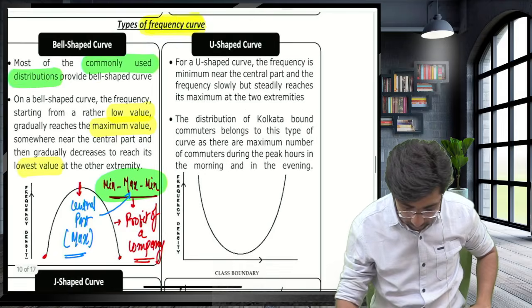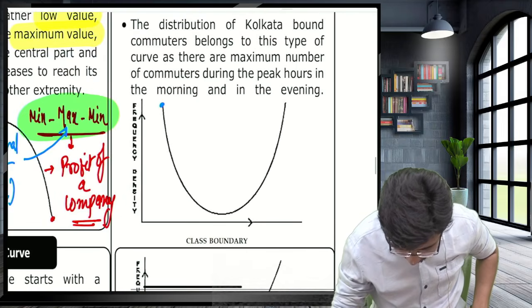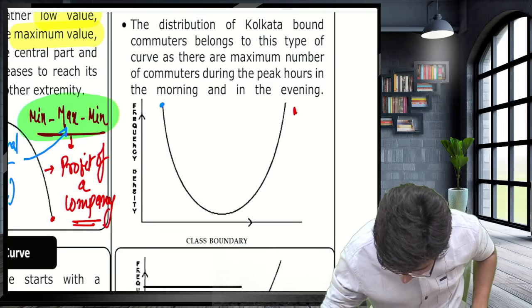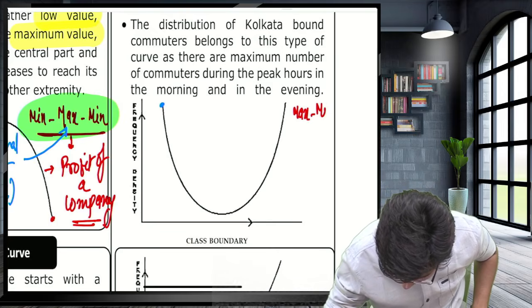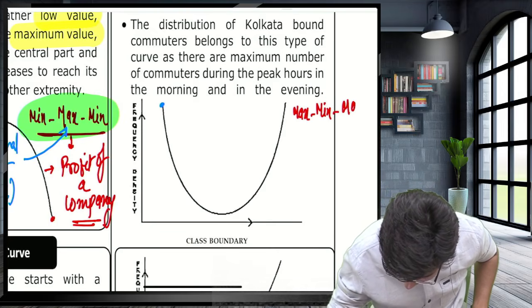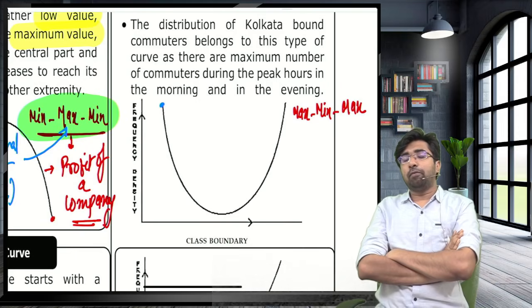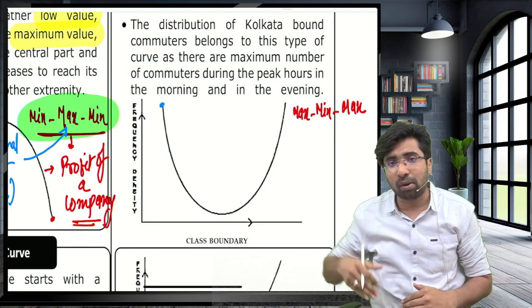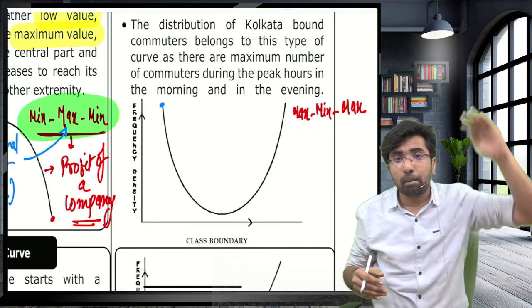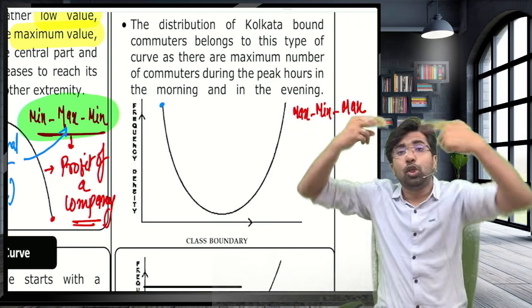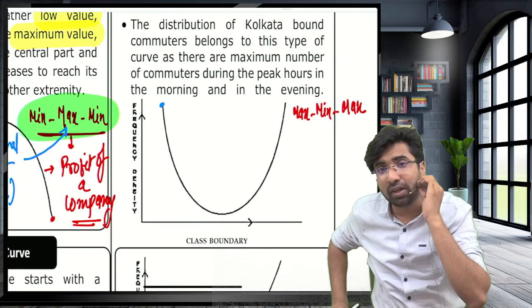Guys, what is the U-shaped curve? Maximum, minimum, again maximum. If they ask which of the following curves goes from minimum to maximum to minimum again, you will say bell-shaped. Max to min to max is U-shaped.